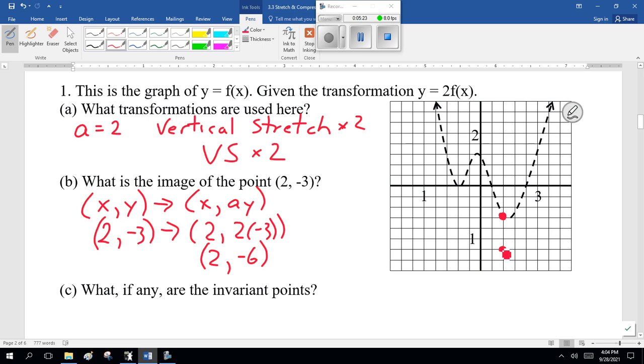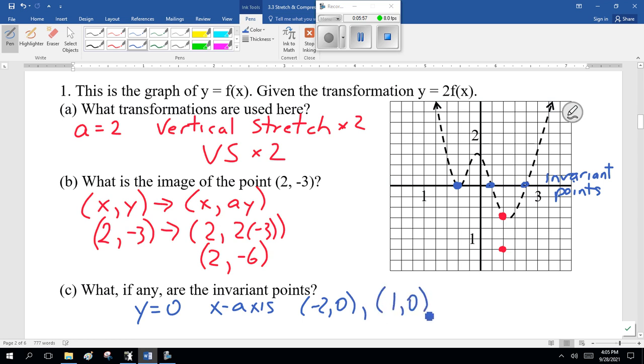Now, this vertical stretching is around the x-axis. So that leads to the next point, the invariant points. Wherever y is 0, that's where I have my invariant points. That is y equals 0, or the x-axis. So roughly minus 2, 0, 1, 0, and 4, 0. Right?